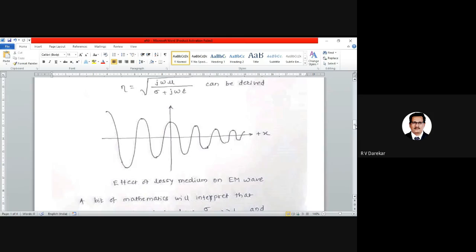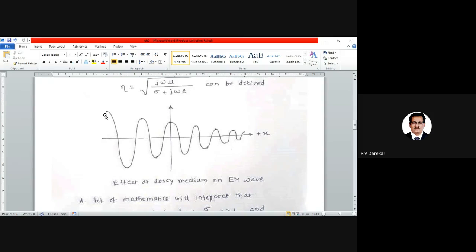Here we can observe that initially the wave is having a good amplitude at the start. We are considering that the wave is proceeding from left and is propagating towards the right-hand side.